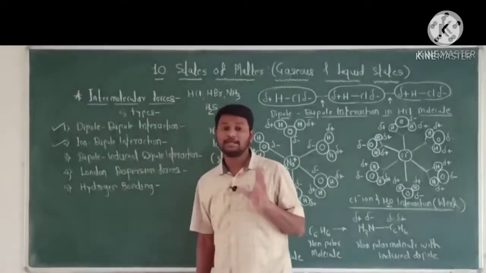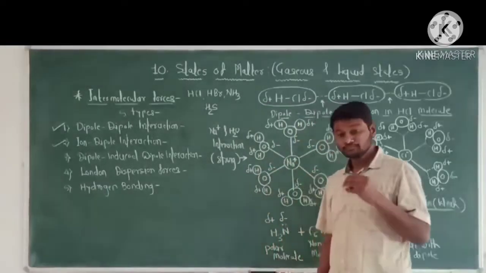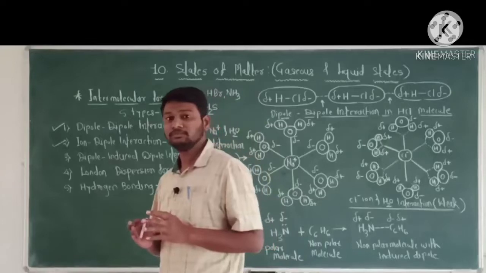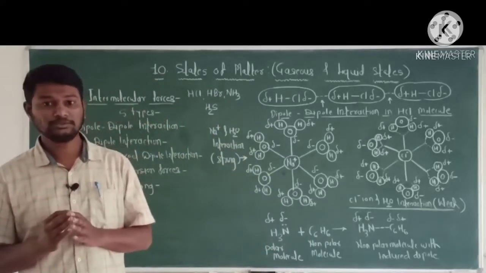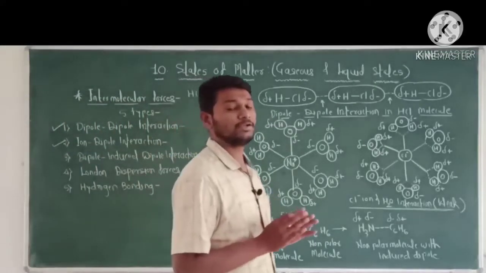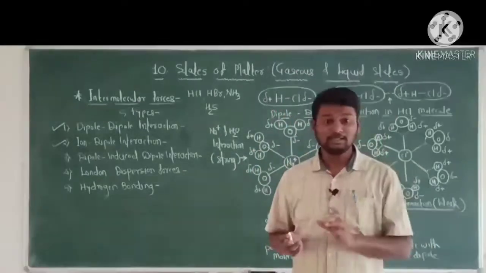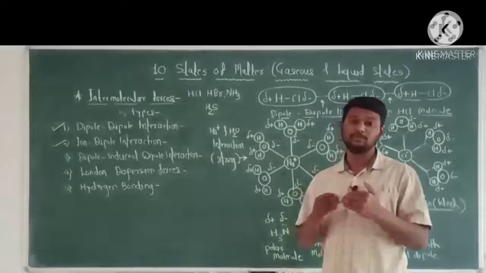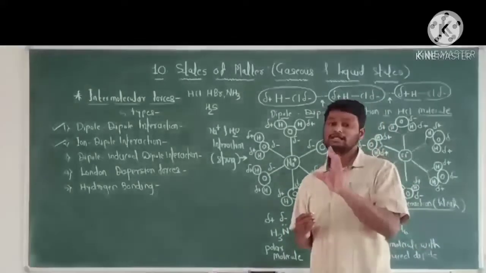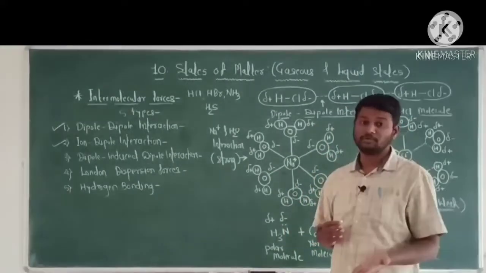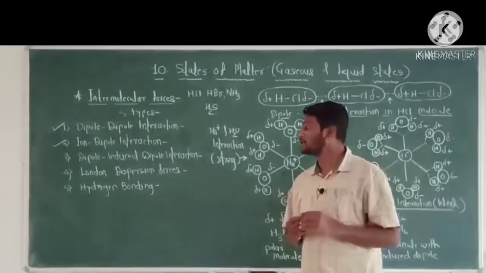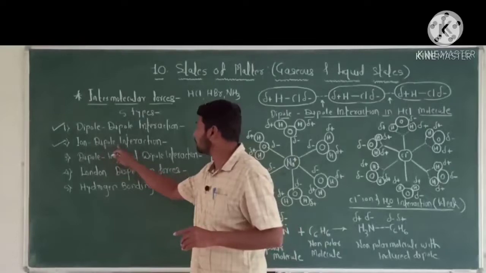Now in this interaction, the ions are a positive charged ion, that is a cation, and a negative charged ion, that is an anion. Such ions interact with the oppositely charged end of a polar molecule and produce the interaction. Such interaction is called ion dipole interaction.